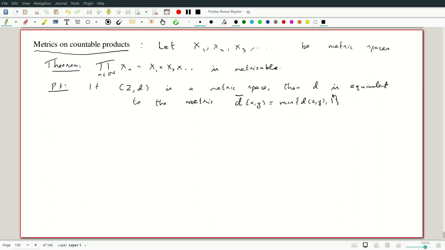So hence we can assume all Xi have, so I'm going to call this (X1, d1), (X2, d2), etc., have di of x, y less than or equal to 1 for all x, y in Xi.